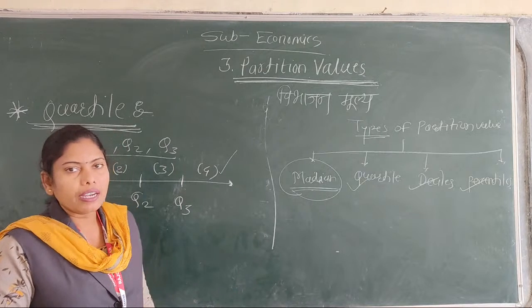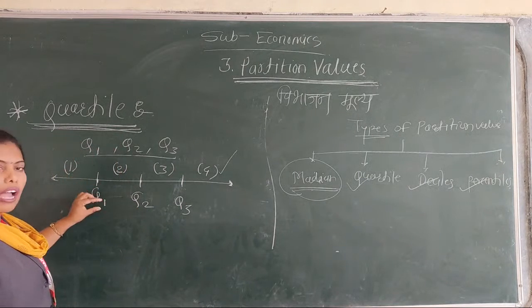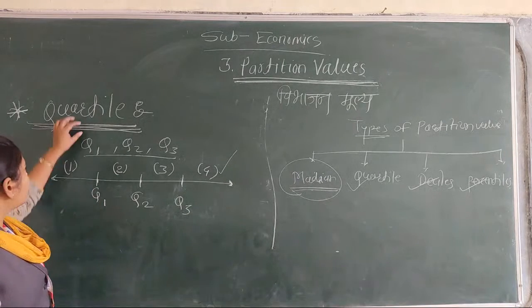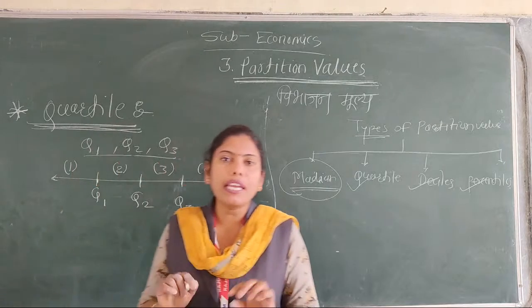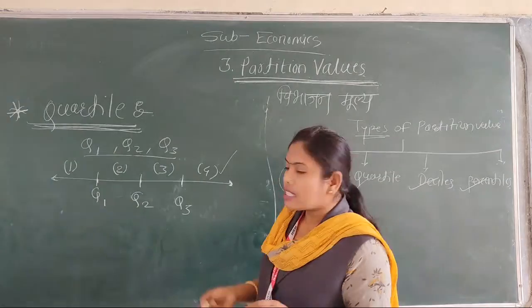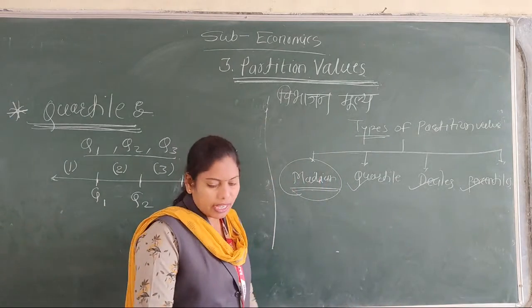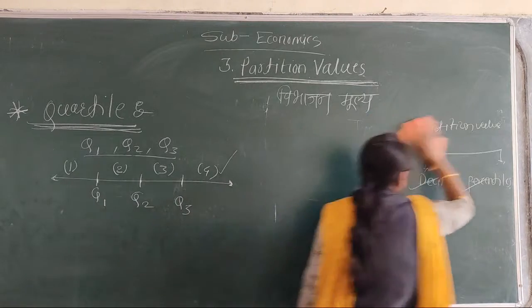We have discussed the most important point, the meaning of quartile. Then we discuss another important part, the calculation of quartile.